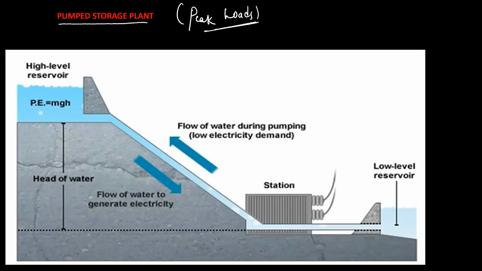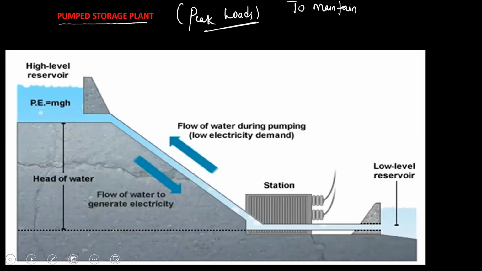To maintain the frequency, we start some peak load stations. We will use the peak load generating station.